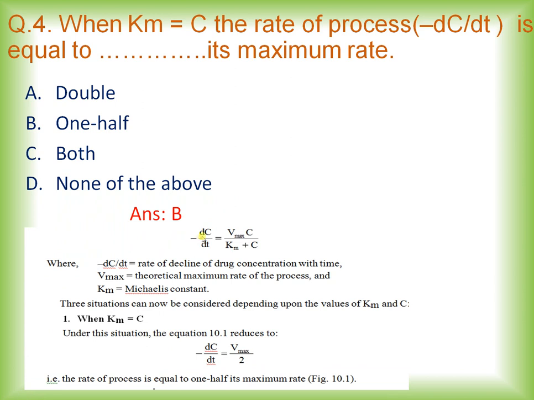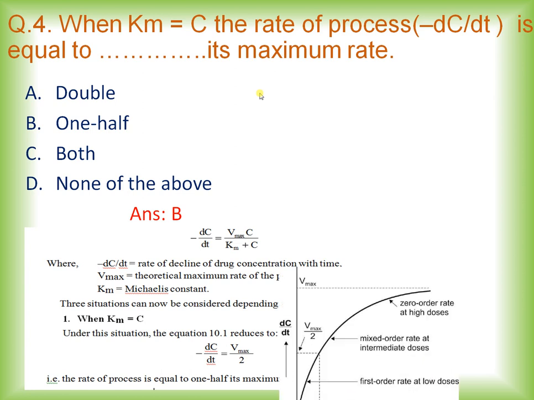So previously we have seen what the Michaelis-Menten equation is. When we have a situation where Km is equal to C, this equation, minus dC by dt equal to Vmax into C divided by Km plus C, reduces to minus dC by dt equal to Vmax by 2. That is, the rate of process is equal to one half its maximum rate. So when Km is equal to C, the rate of process is one half of the maximum rate.